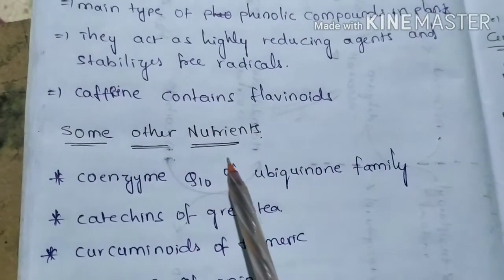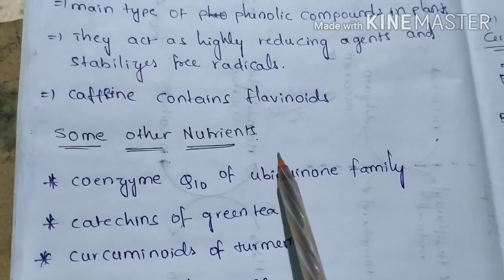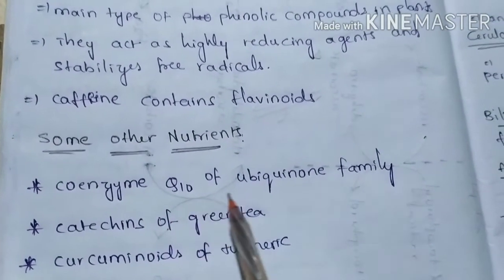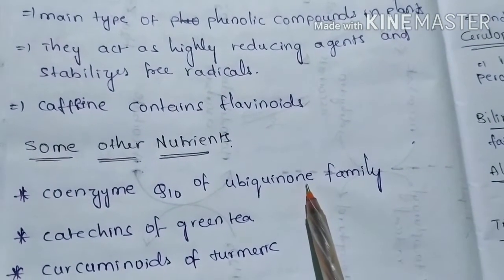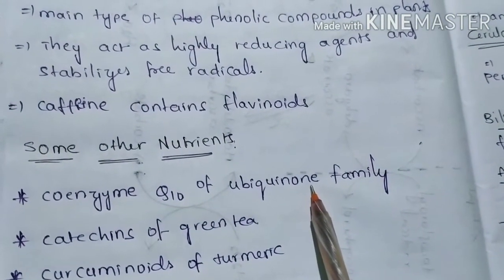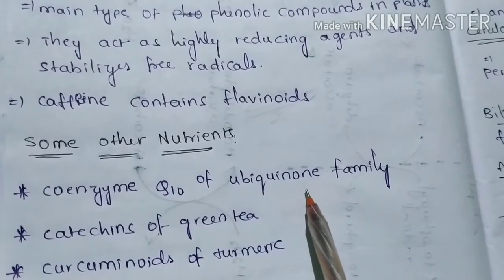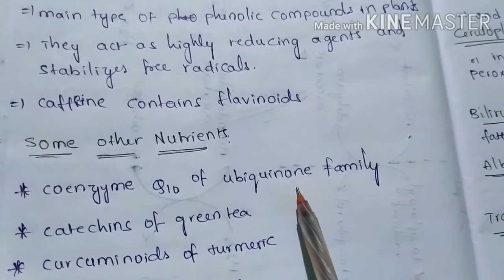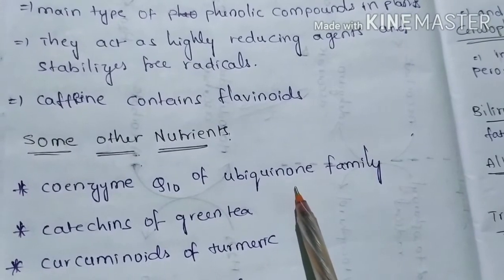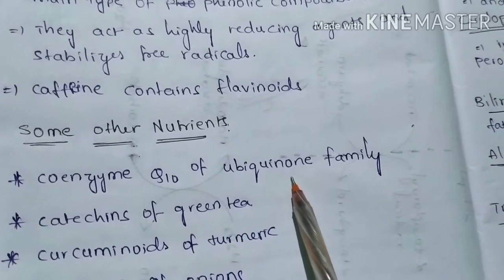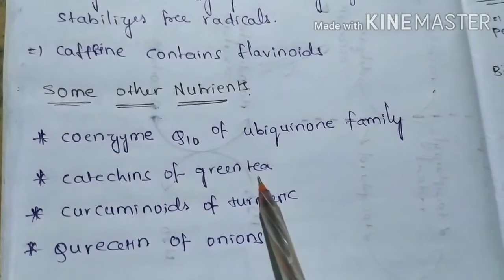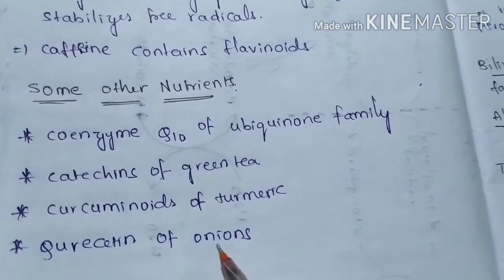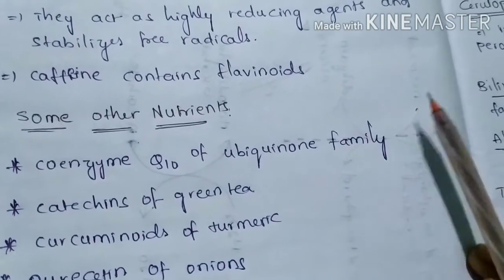Some other nutrients which act like antioxidants are coenzyme Q of ubiquinone family, which is synthesized from an intermediate in cholesterol synthesis, that is farnesyl pyrophosphate, and it is a mobile electron carrier in electron transport chain. Catechins of green tea, curcuminoids of turmeric, quercetins of onions, and also tannins.